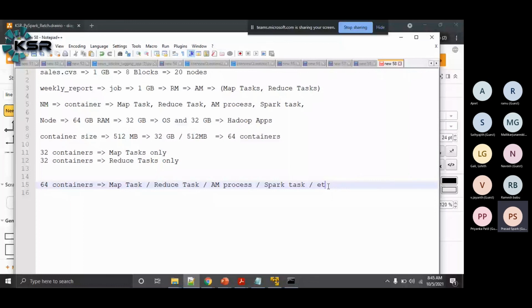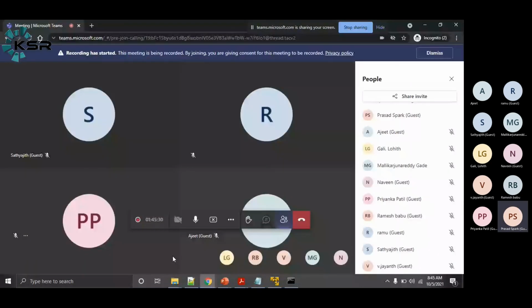This was a faulty design in Hadoop 1.x, and they corrected it in Hadoop 2.x. Is that clear? Is it clear, guys? Any doubts so far? It's clear. Okay.